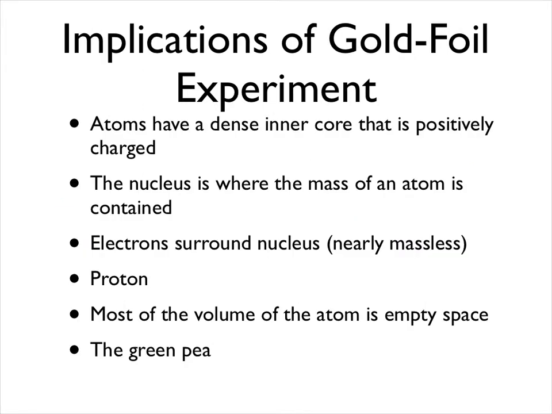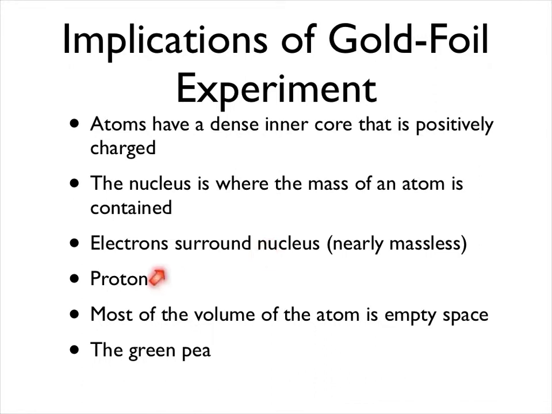These consequences are that atoms have a dense inner core that is positively charged. In other words, we now have the nuclear atom. The nucleus is where all the mass of the atom is contained, and the electrons surround the nucleus and are nearly massless. Okay?